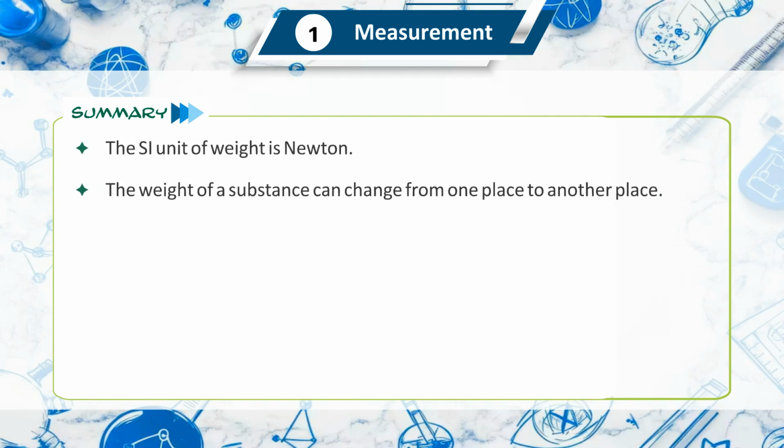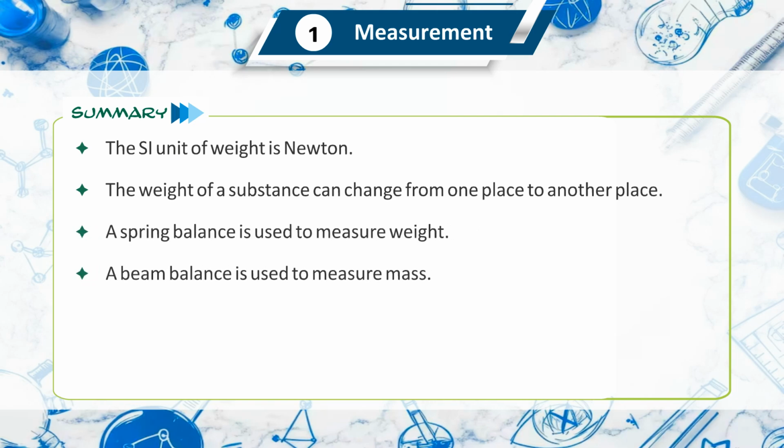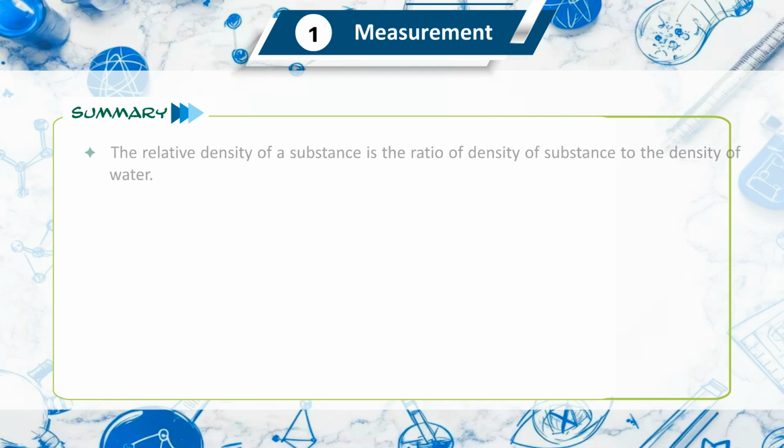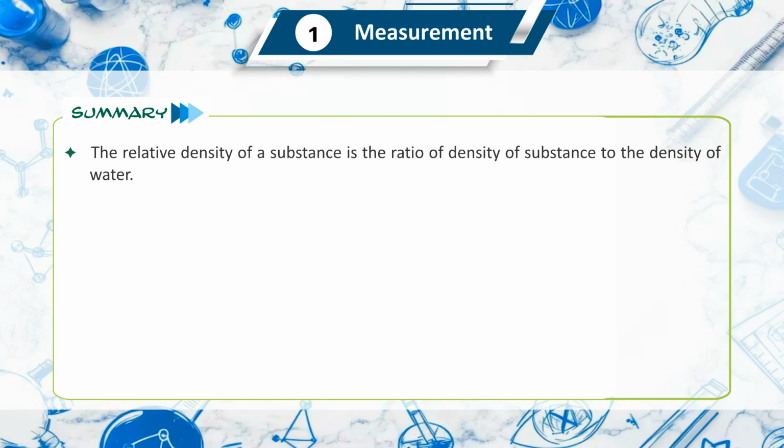The weight of a substance can change from one place to another place. A spring balance is used to measure weight. A beam balance is used to measure mass. The density of a substance is its mass per unit volume. The SI unit of density is kg per meter cube. The relative density of a substance is the ratio of the density of the substance to the density of water.